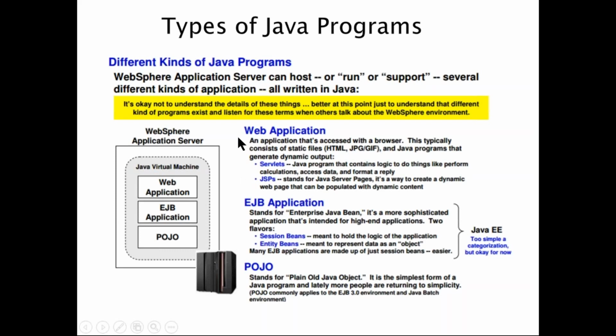Everything is static. I'm asking for the sent items list, I'm getting the list of sent items, but I'm not doing any transactions on it. So your Gmail is a typical web application.